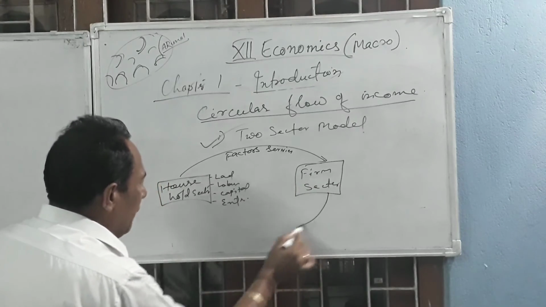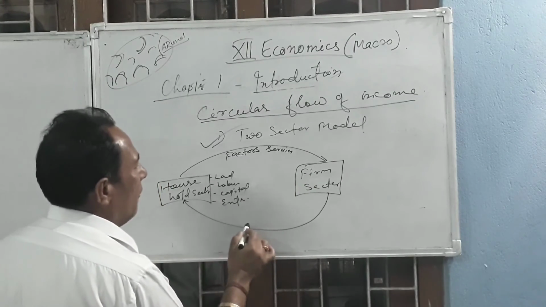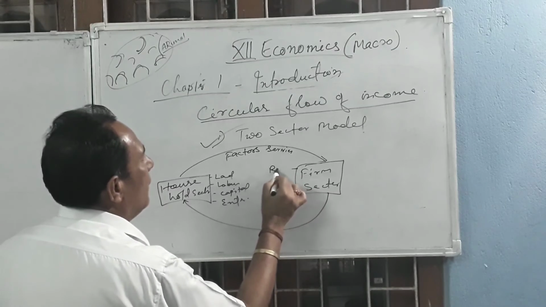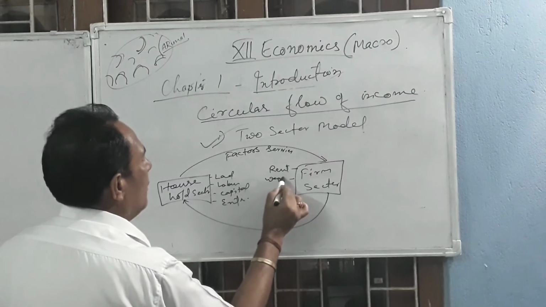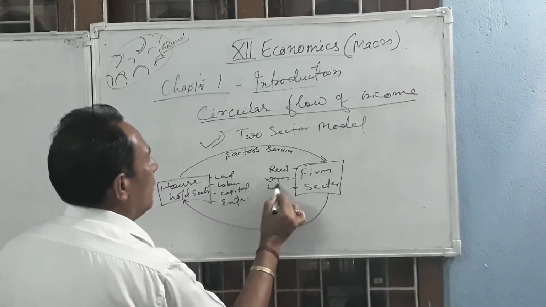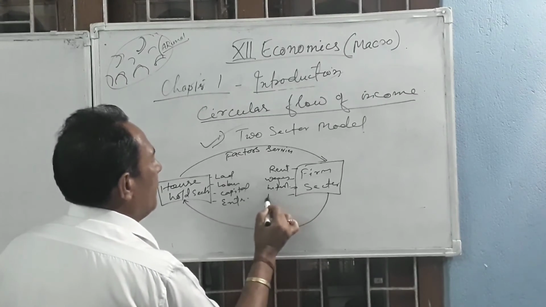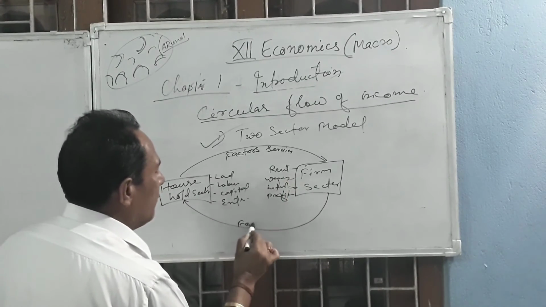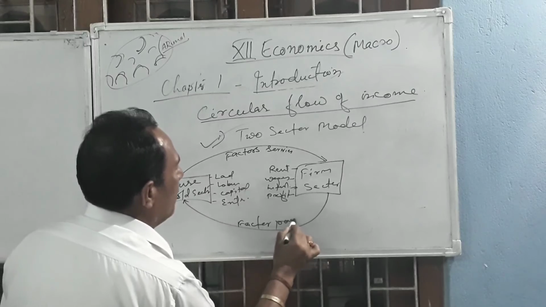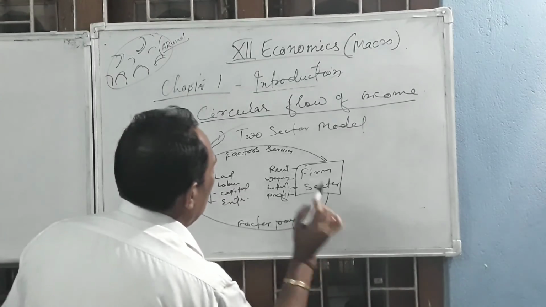This money they will pay to the household. The land will get rent, the labor will get wages, capital will get interest, and the entrepreneur will get profit. These are known as factor payment.